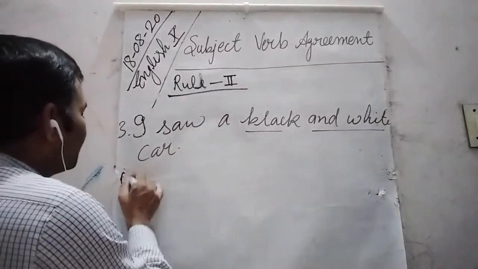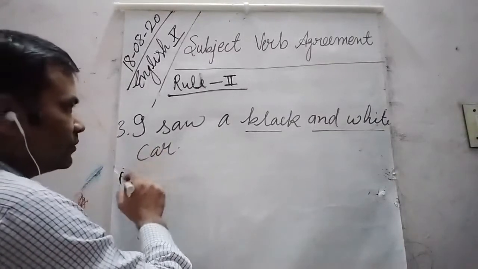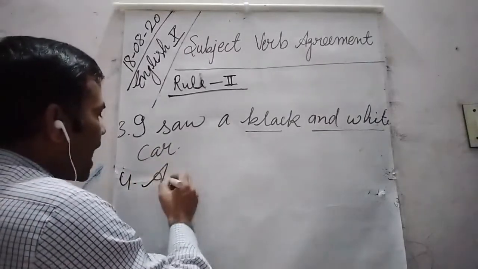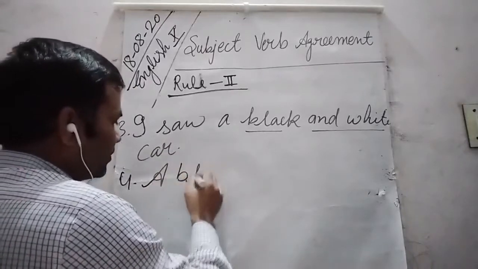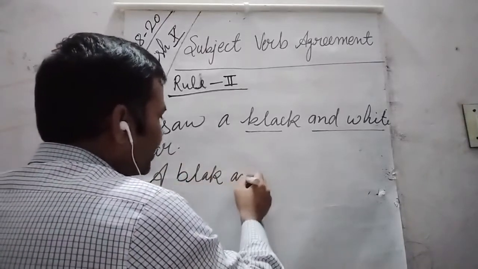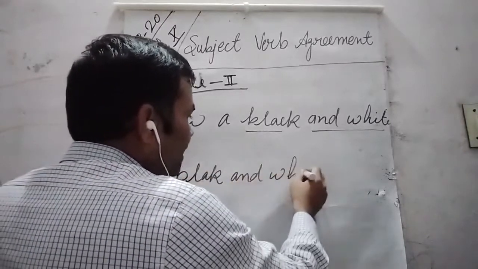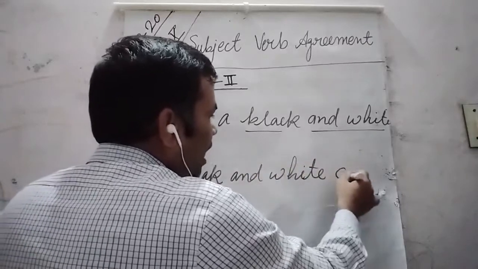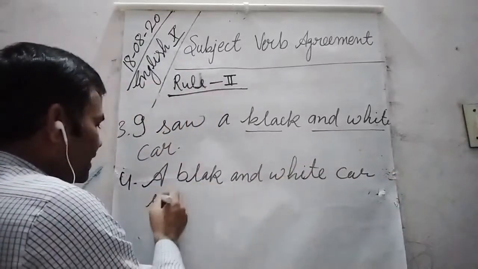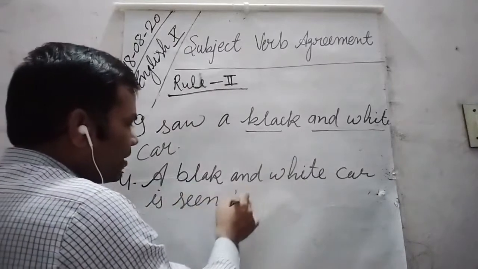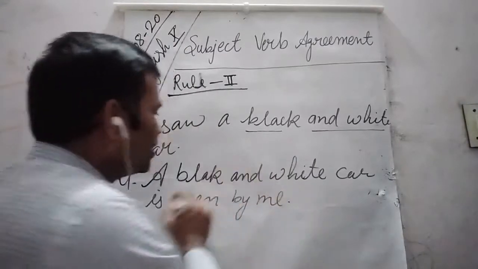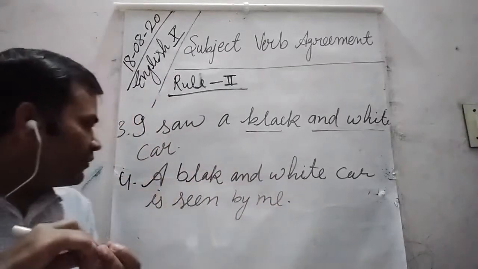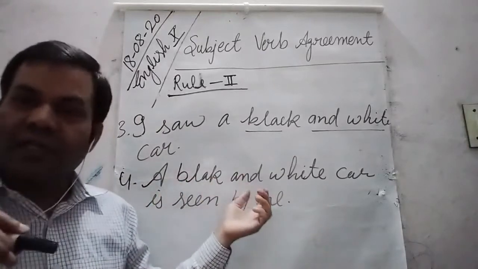Fourth one: a black and white car is seen by me. Now students, you can see I have used them as a subject.